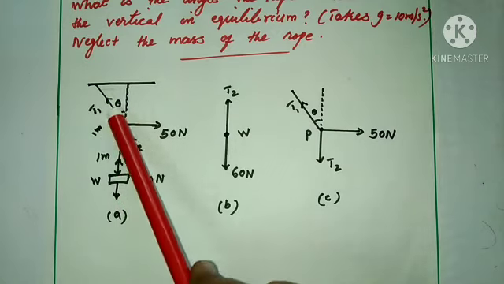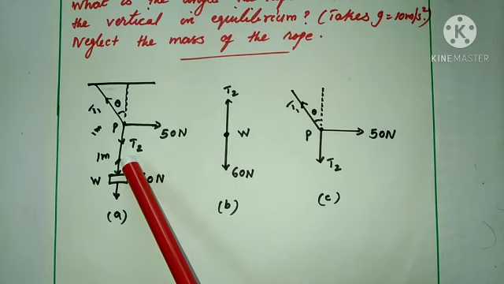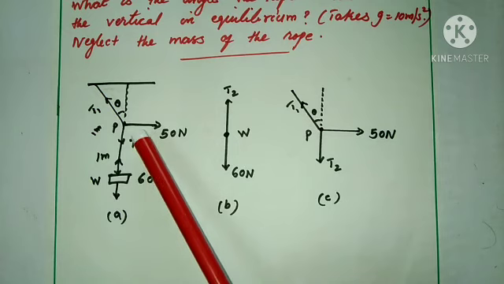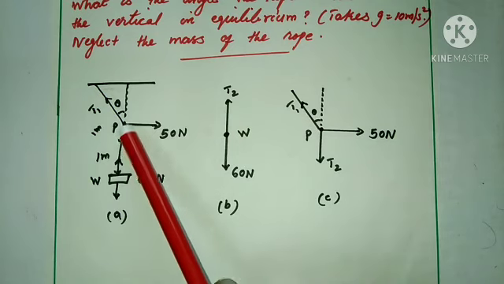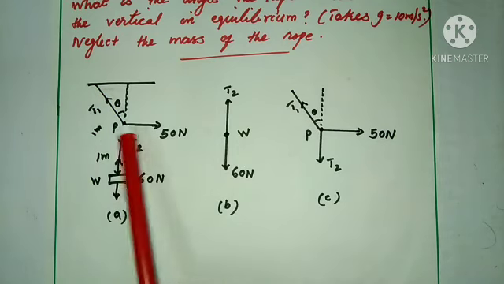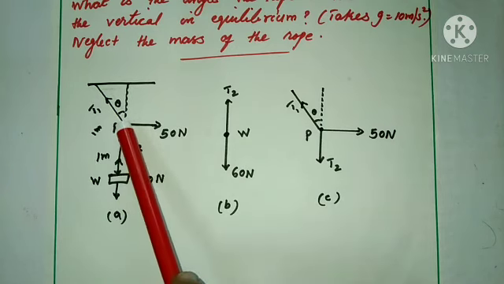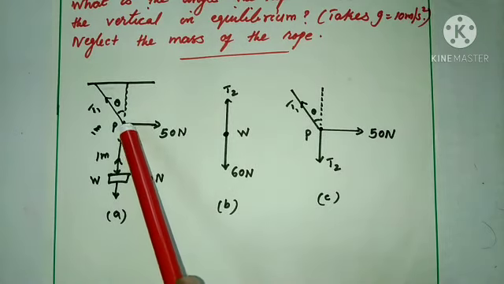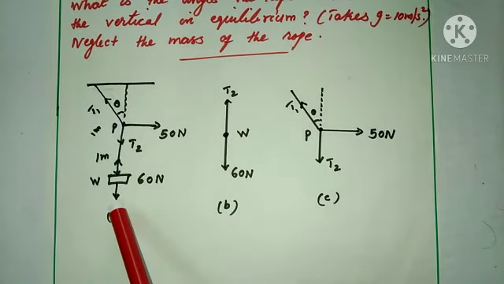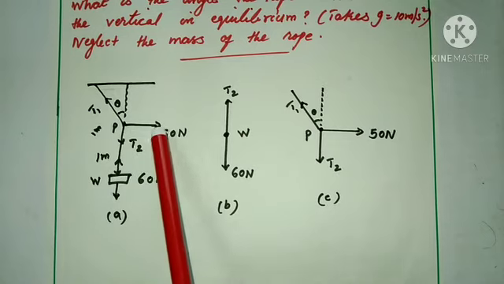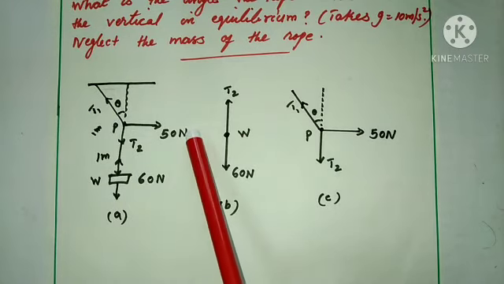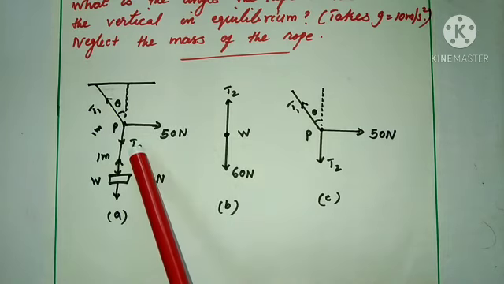So to represent this figure, we can draw some free body diagrams, to represent the forces acting on the point, that is point P. So here the point P is in equilibrium condition because the tension T1 acts in the upward direction and T2 acts in the downward direction, and the 50 Newton force is in the horizontal direction. Okay, so you should draw free body diagrams for this figure for the easiness of the calculation.